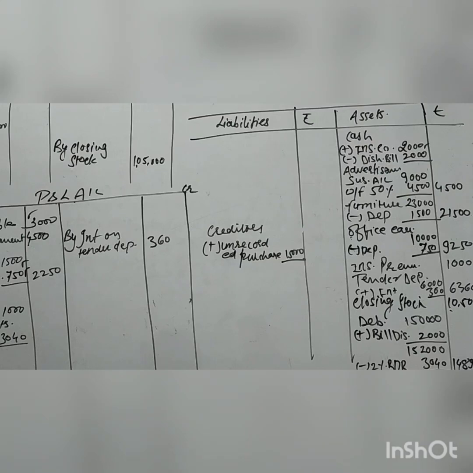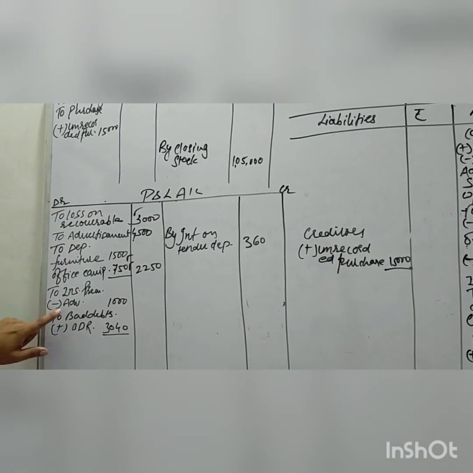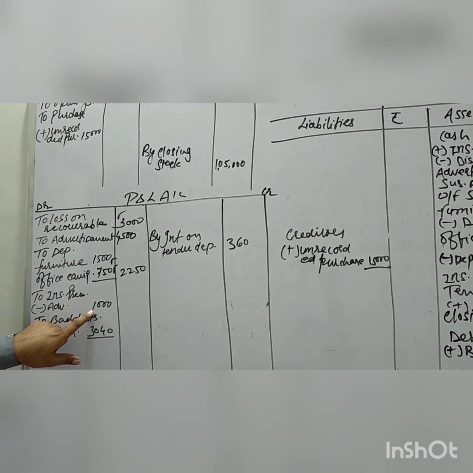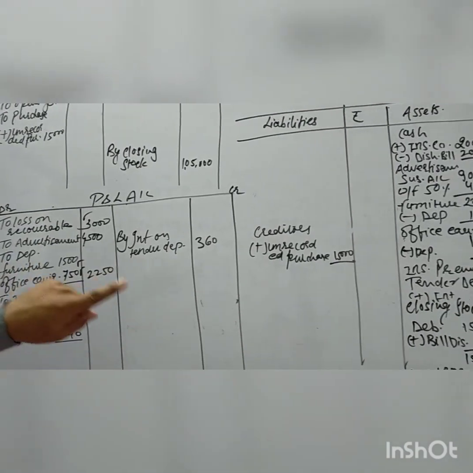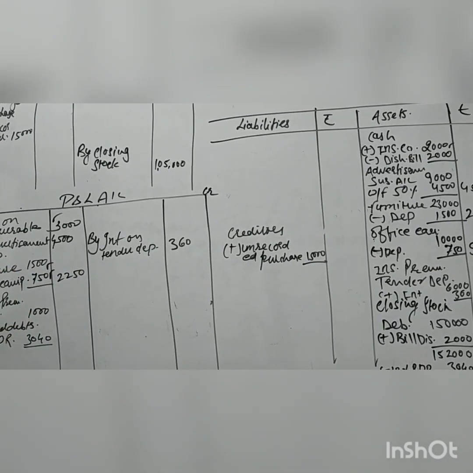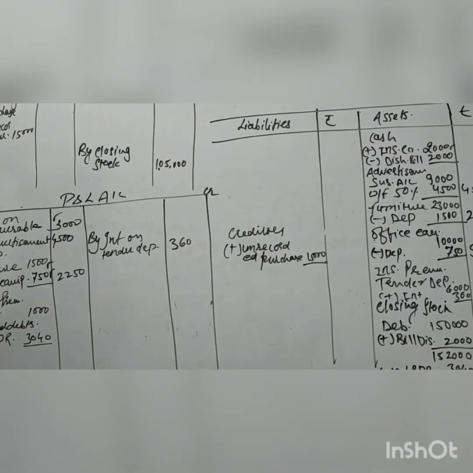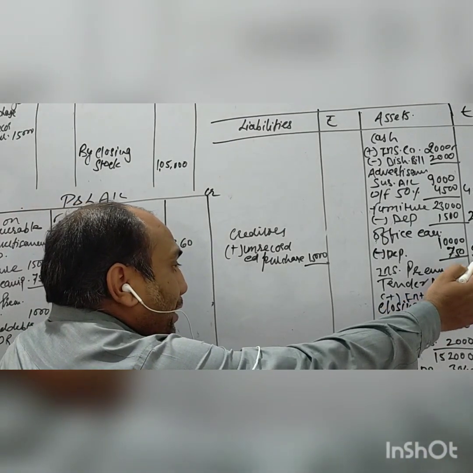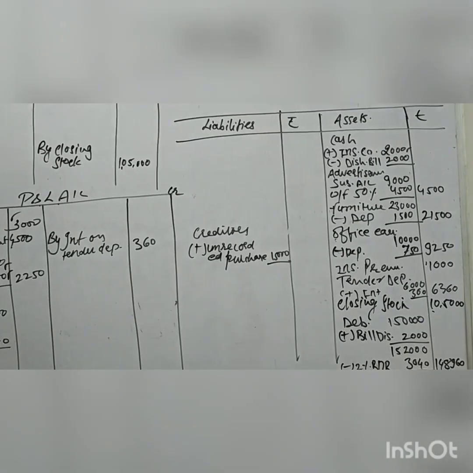Next item, 1,000 paid in advance for insurance. This is a regular adjustment. Prepaid insurance, so I have written over here prepaid insurance, advance insurance 1,000 rupees. Okay, next, the second effect: come to the balance sheet side, asset side. Prepaid insurance is given, okay, 1,000 rupees.